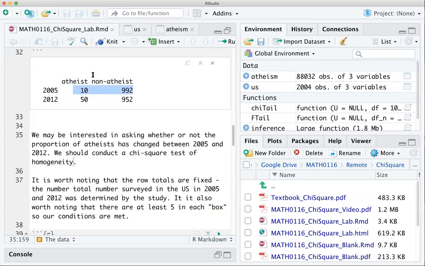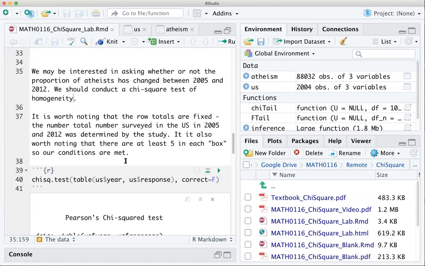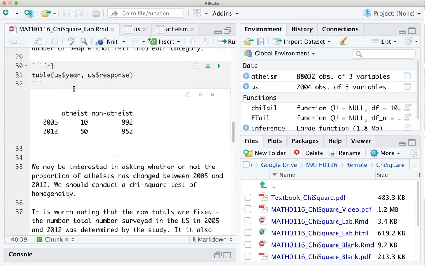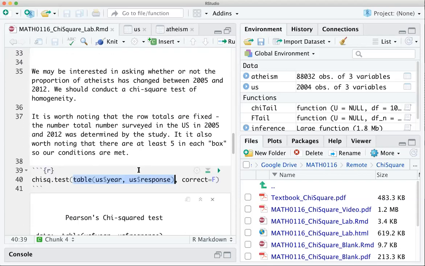It's also worth noting that if we're going to do a chi-square test, before we run a test, it's important that each of the boxes has at least 5 observations, and we definitely have at least 5 in each of those boxes. So we are good to go in running this chi-square test. So the test is chisq.test, and then I plug in the table. This is the same table that I used up here.